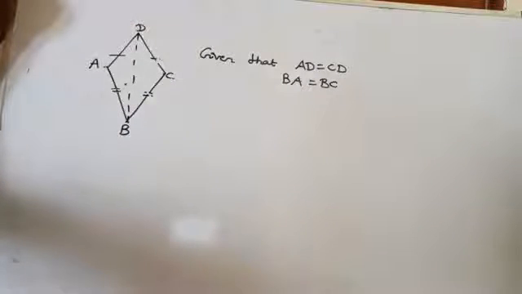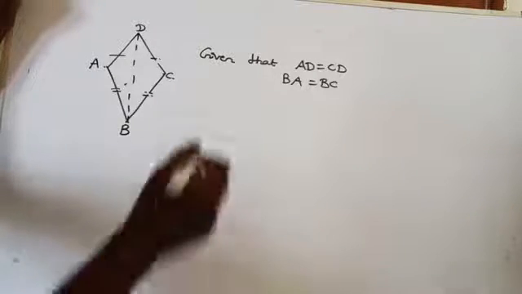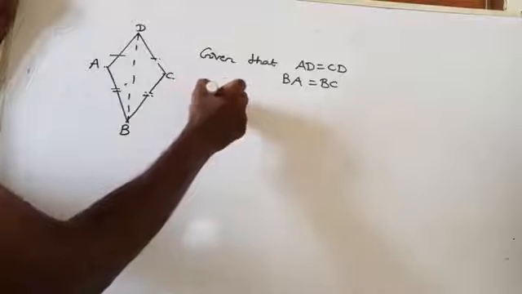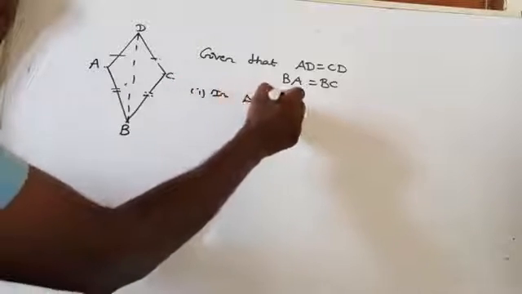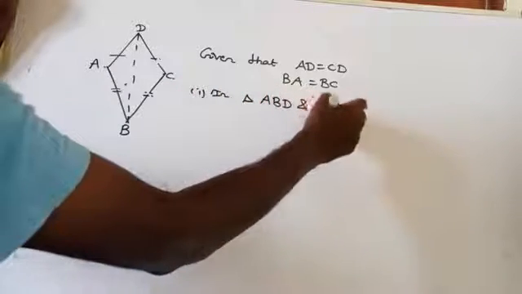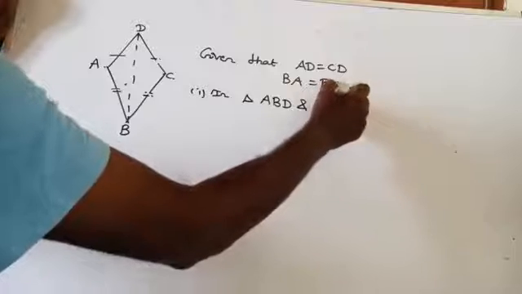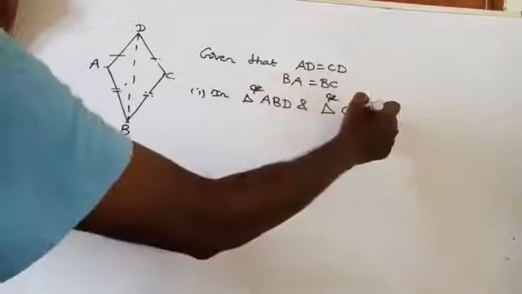By joining BD, we get two triangles: triangle ABD and triangle CBD.